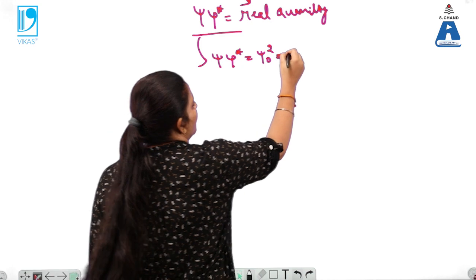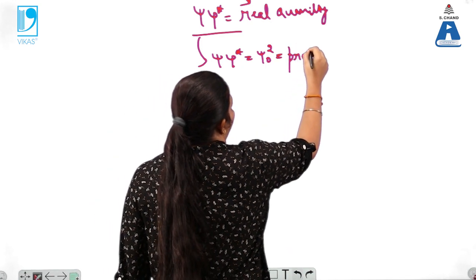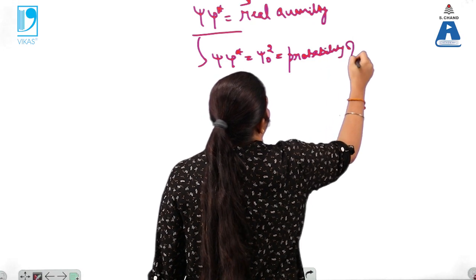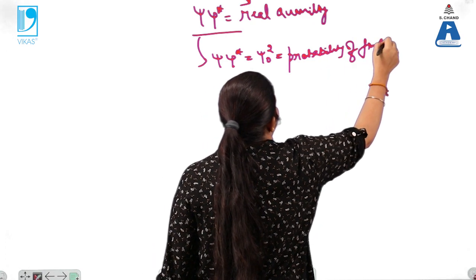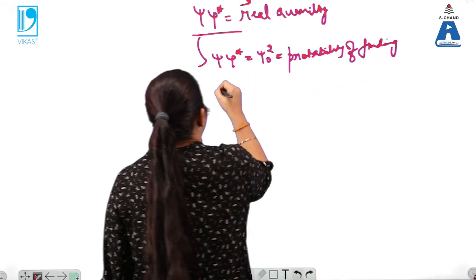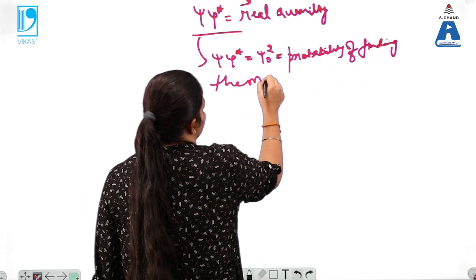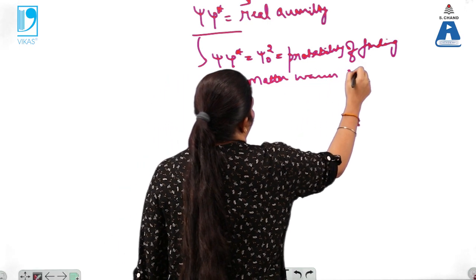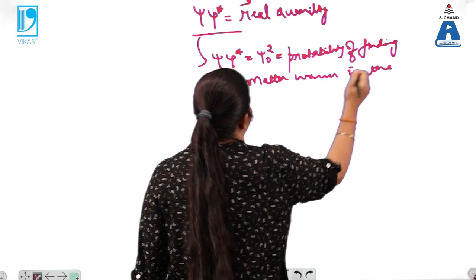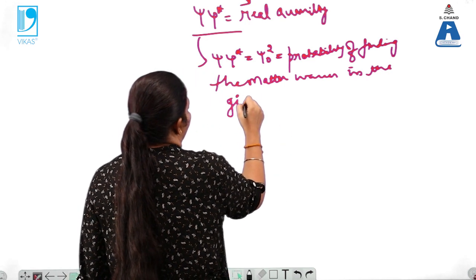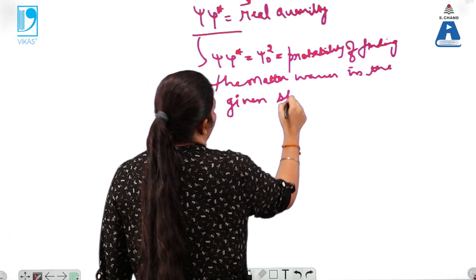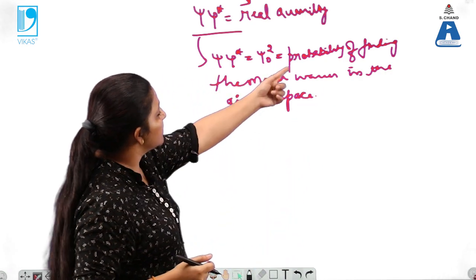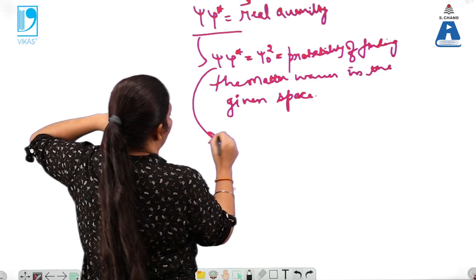It gives the probability of finding the matter waves in the given space.